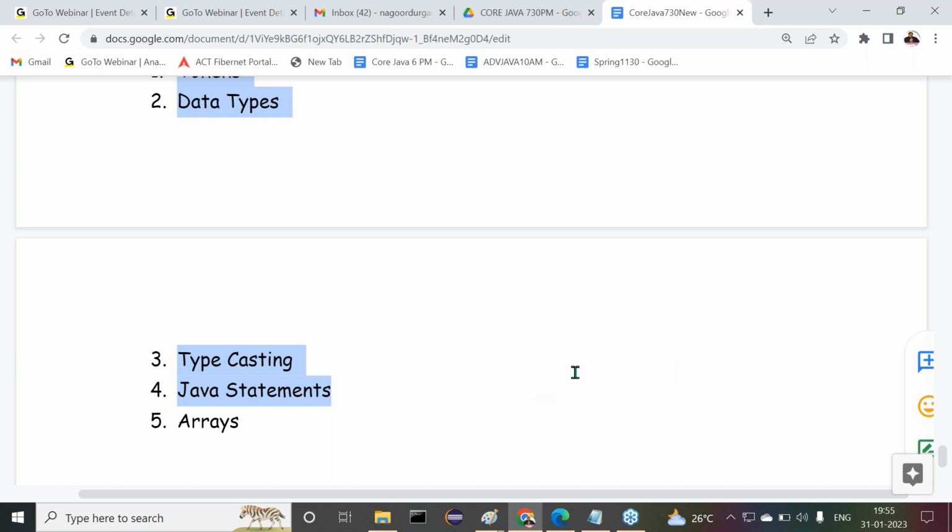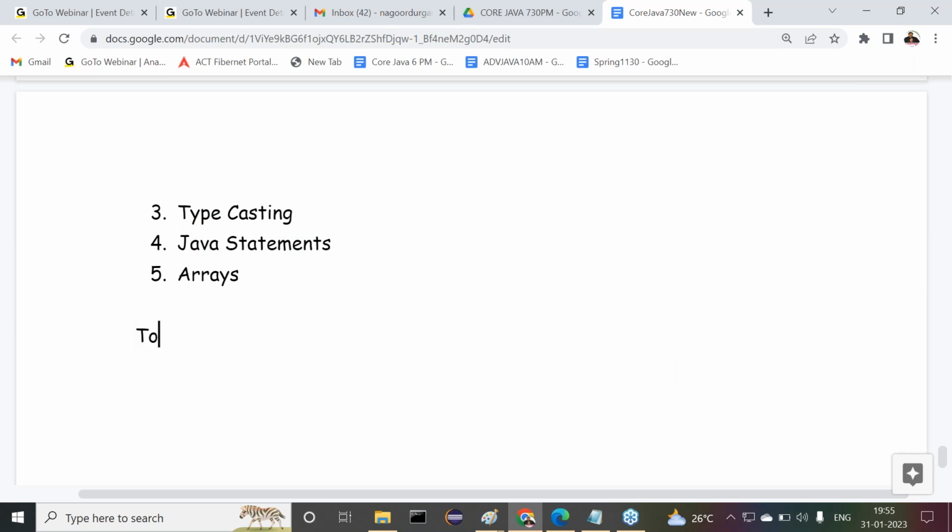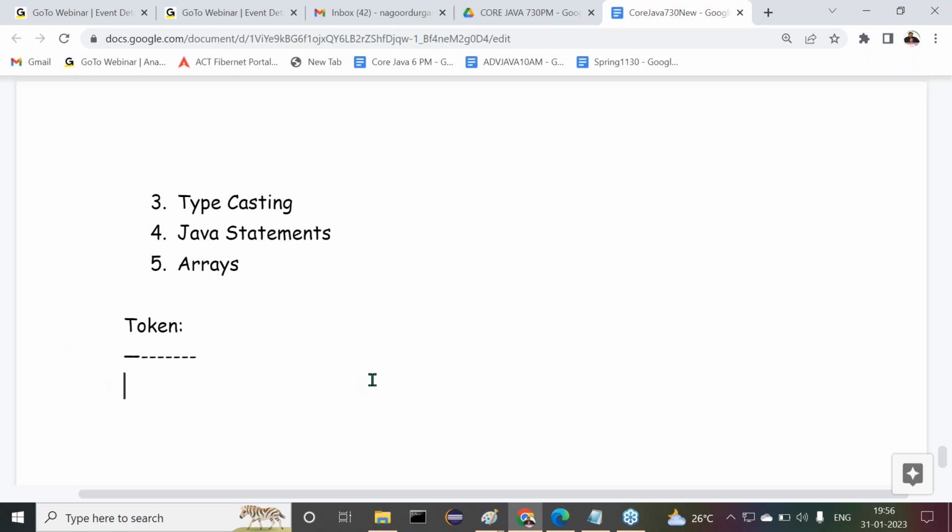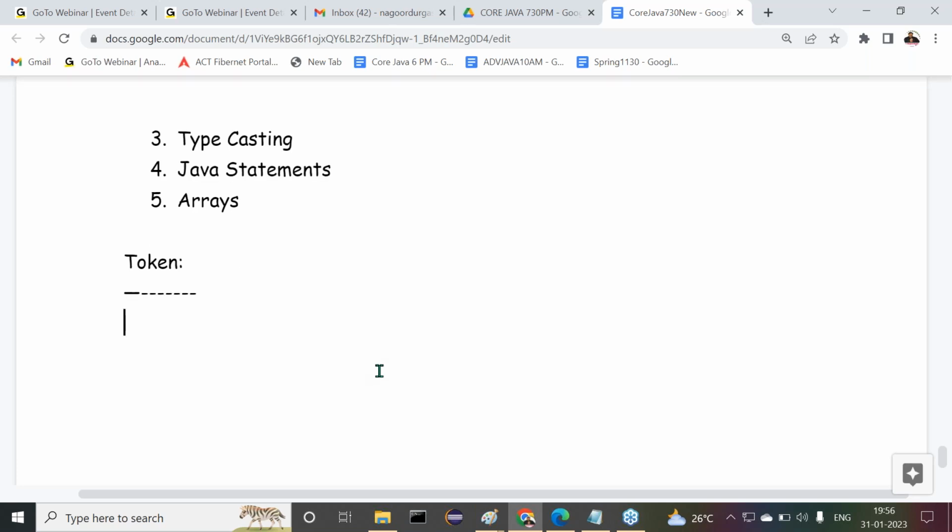Right, sir. Let's move on to the first one, token. What is this first one here? Token. What exactly is the meaning of token? Before understanding the token definition, first we have to understand one more small definition. Observe carefully this definition now.